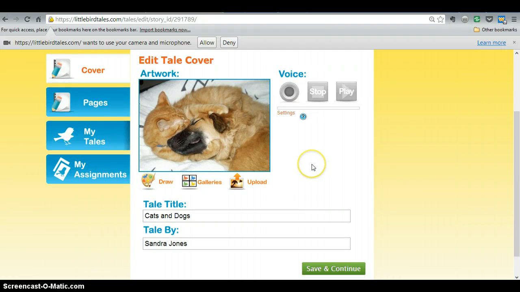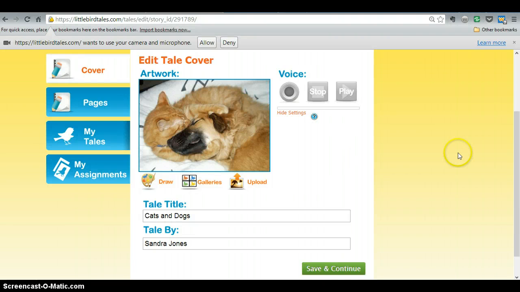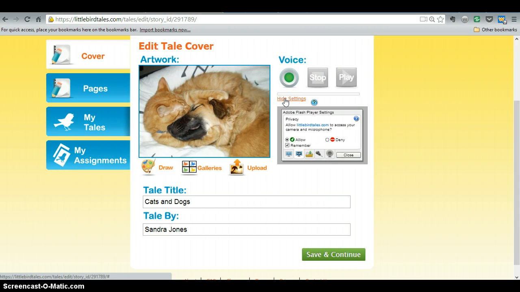One other thing I wanted to point out was for this settings here, you always want to make sure that you have the allow and remember portion of the section checked here. Make sure that you have a current updated version of Adobe Flash Player in order to record. The light should turn green once you have these settings correct. I had not been on my site in quite some time, and so when I tried to record, this showed up as a red, and I did not have an updated version, so I had to simply go in here and change this and update my version.